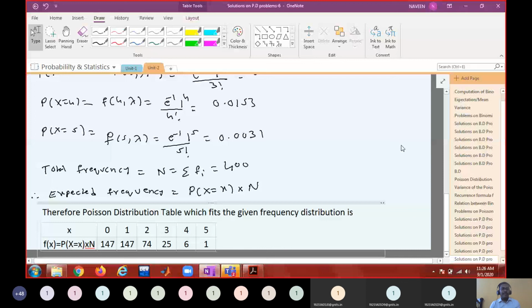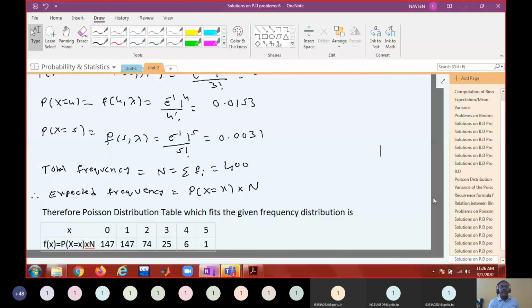So this is how we fit the Poisson distribution to the given frequency distribution. Whether it is binomial or Poisson distribution, you have to find the probabilities, which depends on the formula for the PMF. For binomial distribution we require n and p, whereas for Poisson we require lambda.